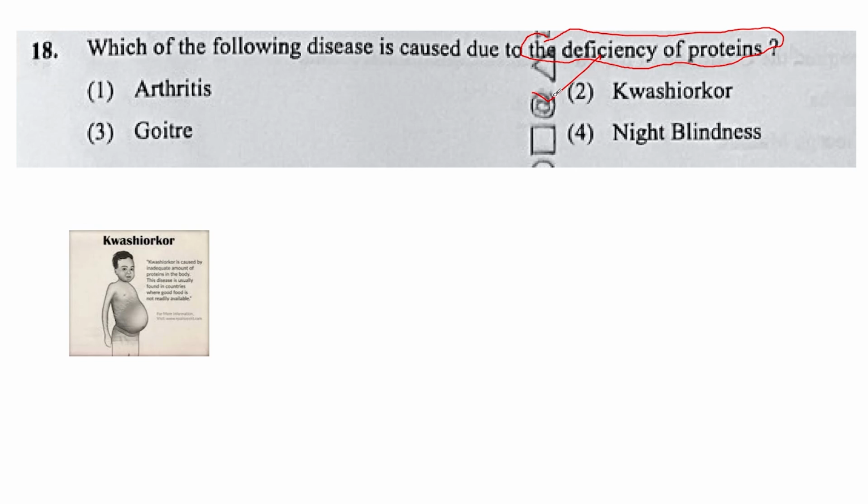What happens over here? The patient gets a distended abdomen. His abdomen gets distended. So this is a basic question that has come from your school standard, and kwashiorkor happens due to deficiency in proteins. Please comment in the comments: arthritis happens for what deficiency, goiter or night blindness? Please try to comment this because this is something you have got in your schools.